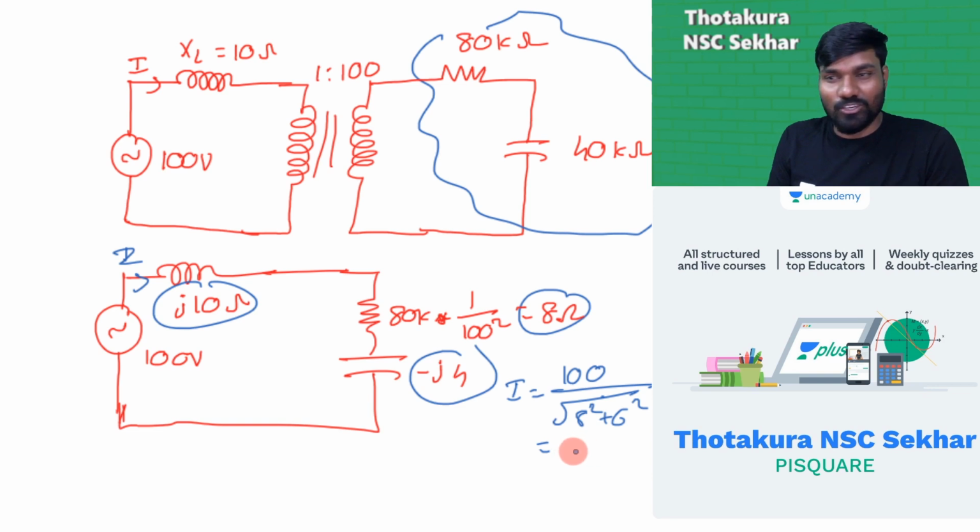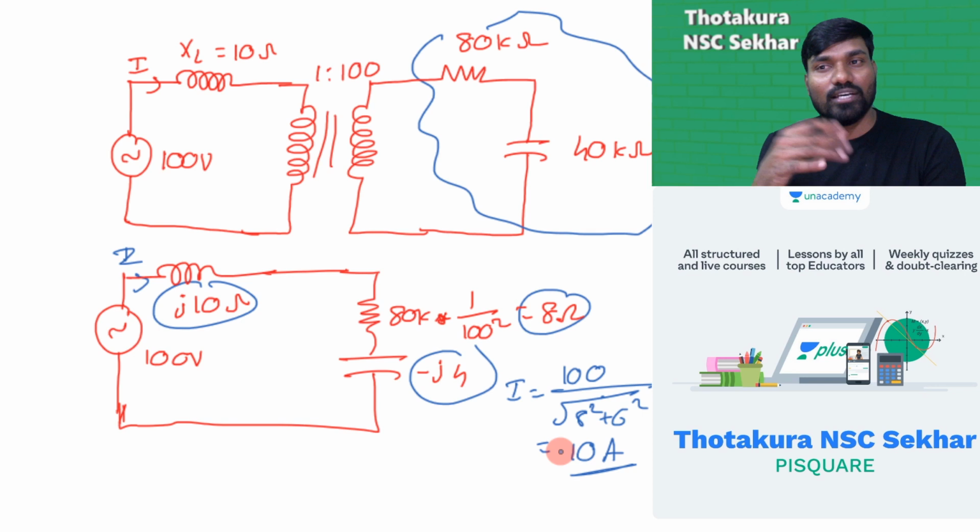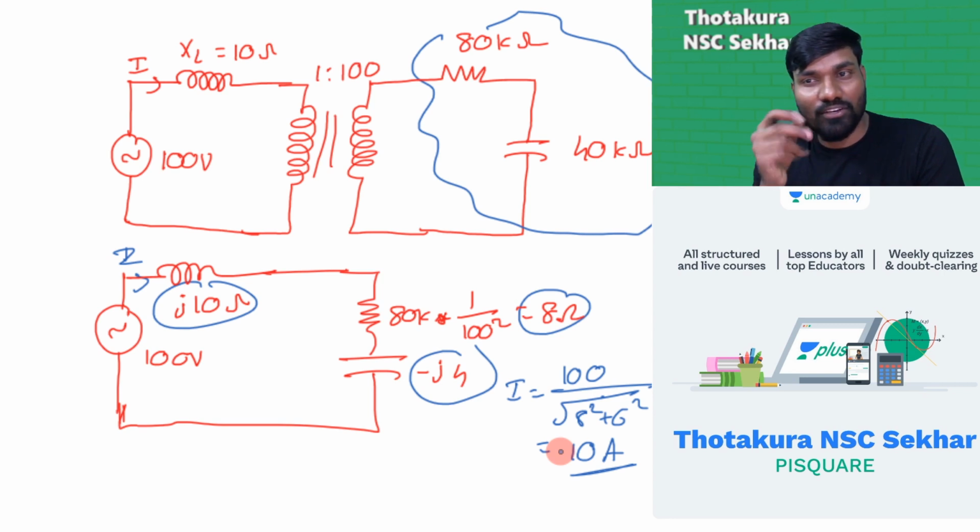You should know all these points beforehand. 3 square plus 4 square under root is equal to 5. 8 square plus 6 square under root is equal to 10. They are the most frequent things. And cos inverse 0.8 is 36.86, and its corresponding sine value is 0.6. If they give cos phi as 0.8, phi is equal to 36.86, and the corresponding sine 36.86 is 0.6.